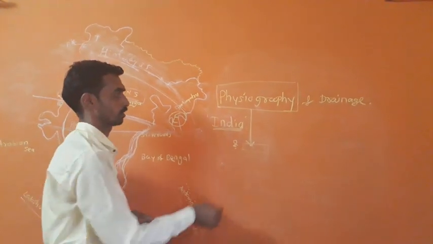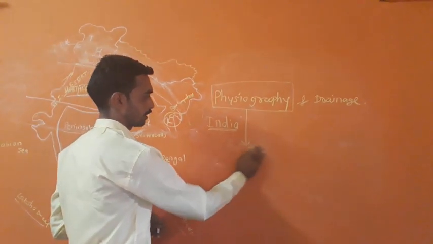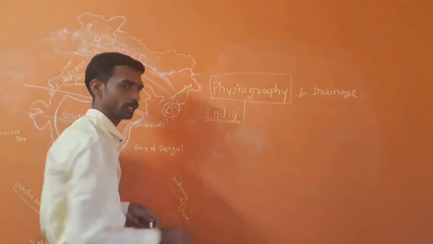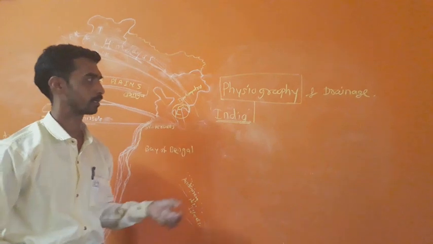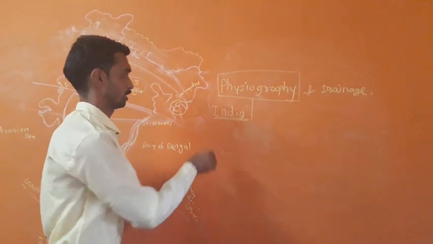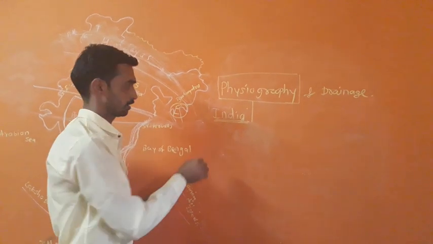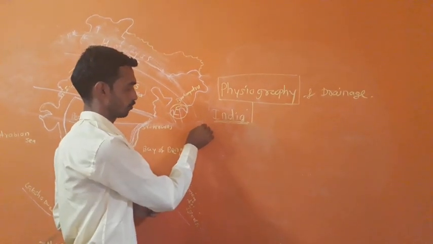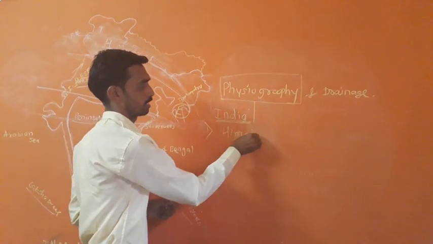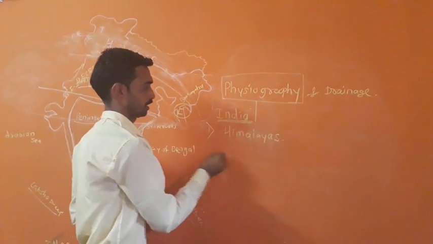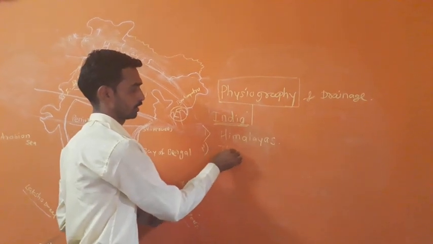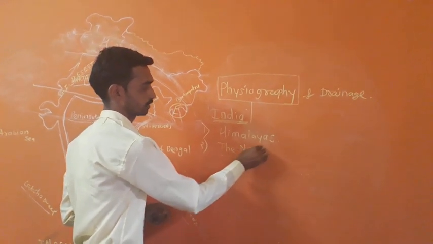So here India's physiography is divided into 5 parts. The names of the parts are as follows. Number 1, Himalayas. The second physiographic division, the North Indian Plains.